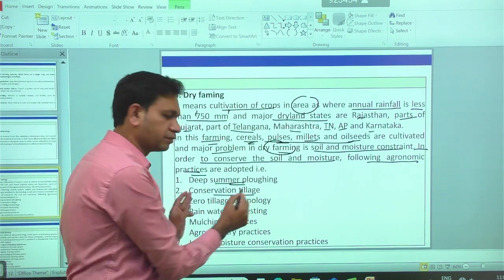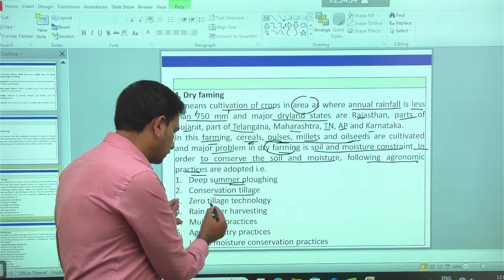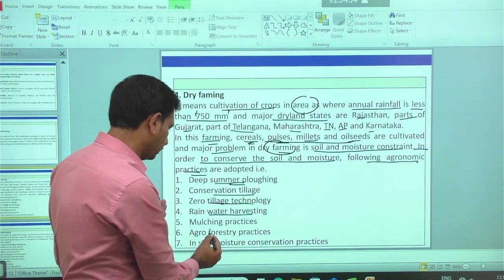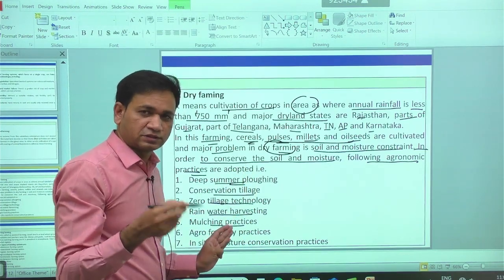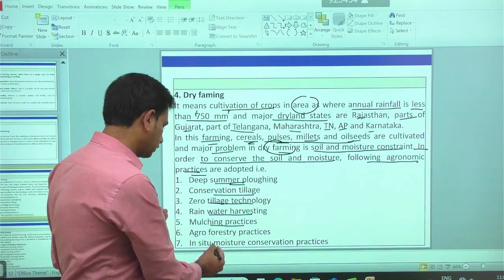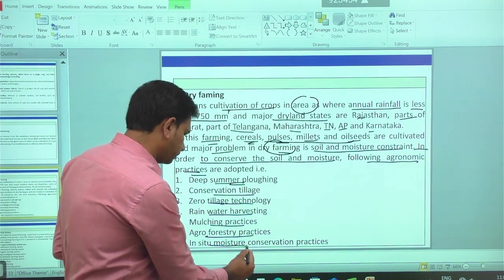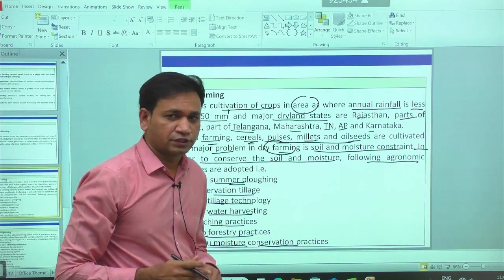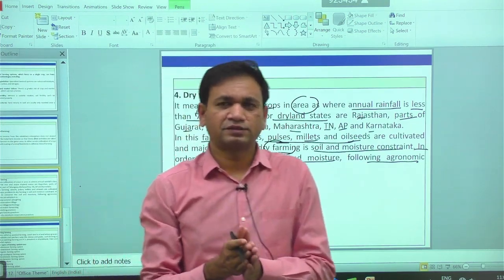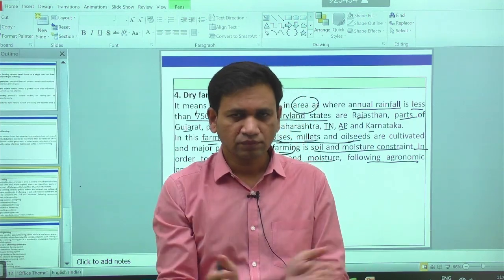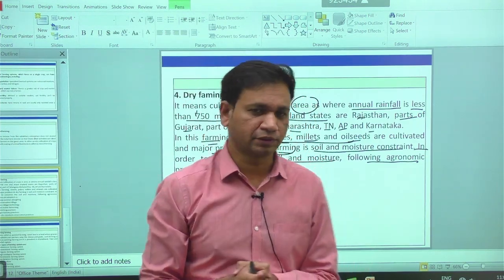Then conservation tillage technology, zero tillage technology, and rainwater harvesting structures. Then with mulching practices, conservation of soil and moisture is possible. Then agroforestry, layered system, and in situ moisture conservation practices. With these practices, conservation of soil and moisture is possible, especially in dryland farming.